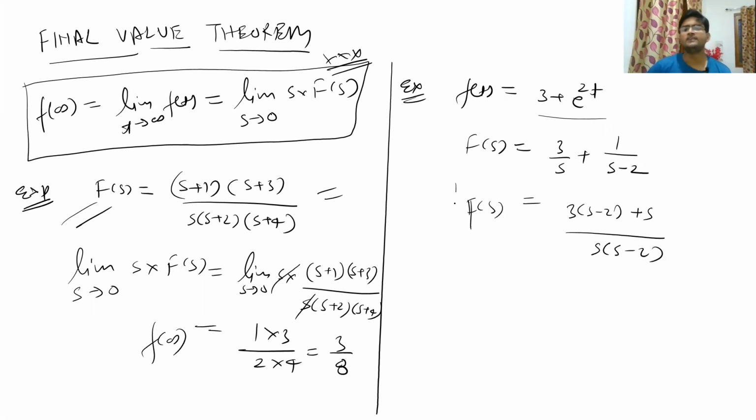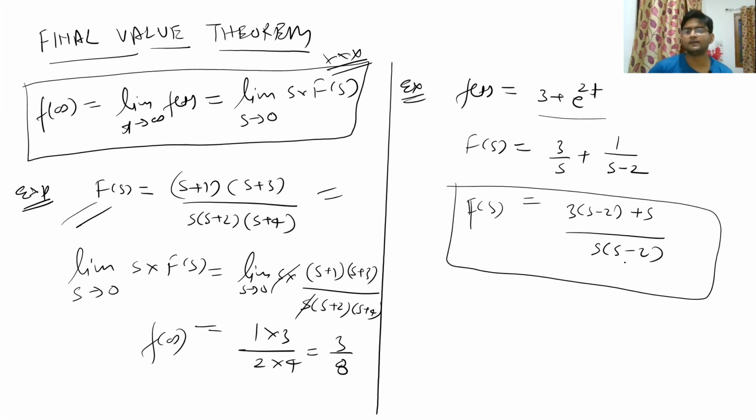So what you can see is that in the denominator you have a multiple with positive roots. What values will s provide? s is equal to 0 and s is equal to 2, which is plus 2, right?